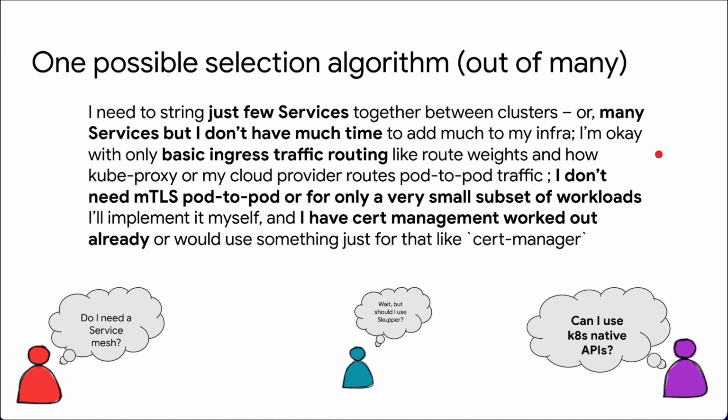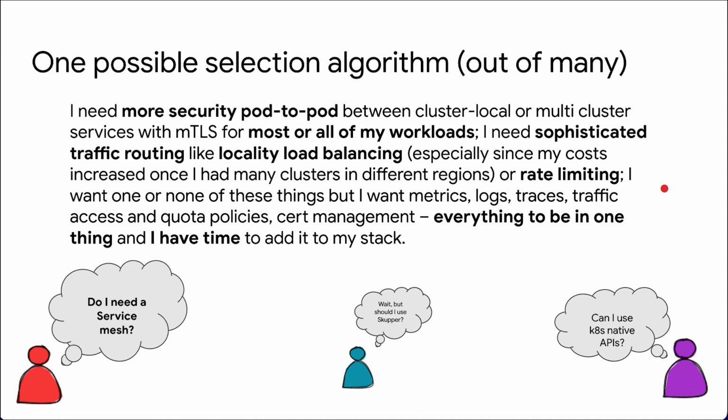If you're okay with basic ingress traffic routing, like route weights, and you don't need MTLS pod to pod, or you only need it for a small subset of workloads, so it would be okay for you to configure it yourself, and you're not looking for a one-stop shop for your cert management, then you might be in the category of these Kubernetes native multi-cluster mesh technologies, because they can address all the things that you need, and you can get this service discovery across your clusters using those technologies.